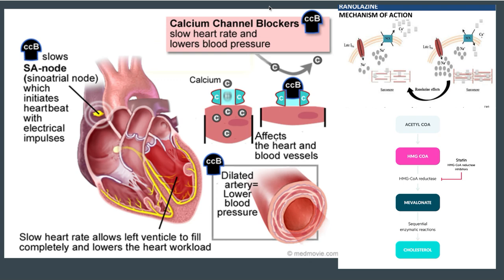So let's see what happens and where and how it happens. Look at the left hand side. Let's start from the beginning. CCB, calcium channel blockers. Calcium channel blockers slow down the SA node, and naturally they will slow the heart rate, isn't it? So heart rate will decrease, BP will decrease. Correct? Now remember, the CCBs are also going to dilate the blood vessels. If blood vessels get dilated, then once again BP will fall.